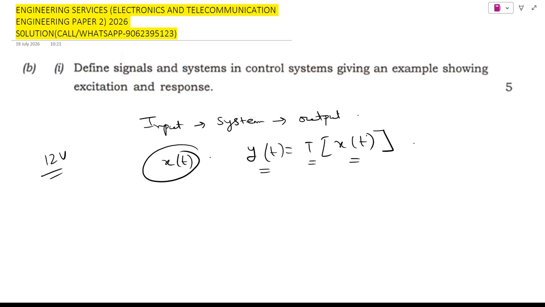So consider a DC motor. Applied armature voltage is the excitation, that is the input, the DC motor is the system, and motor speed is the response, that is the output.